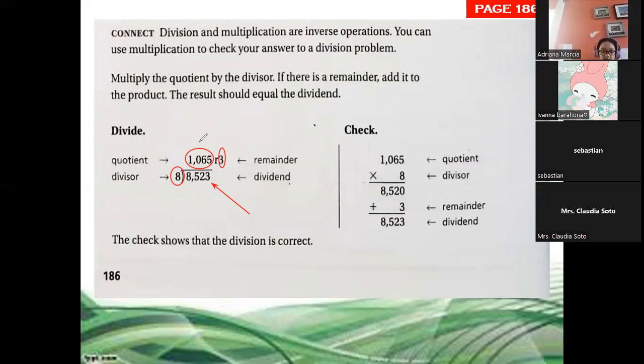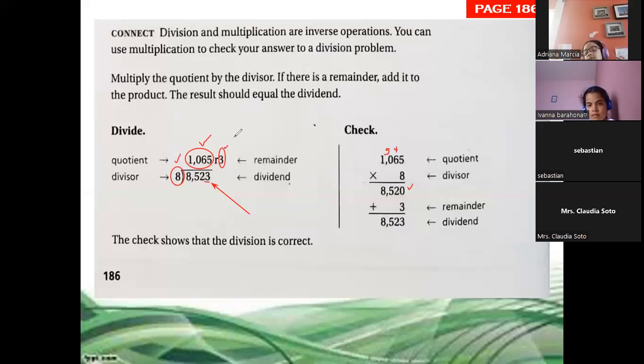Here, the quotient 1065 multiplied by the divisor 8. 8 times 5, 40, regroup 4. 8 times 6, 48 plus 4 is 52. Regroup 5. 8 times 0, 0 plus 5, 5. 8 times 1, 8. Okay, so we got 8,520, but the dividend is 8,523. But remember that we have a remainder. So we add the remainder, the leftover, plus 3.